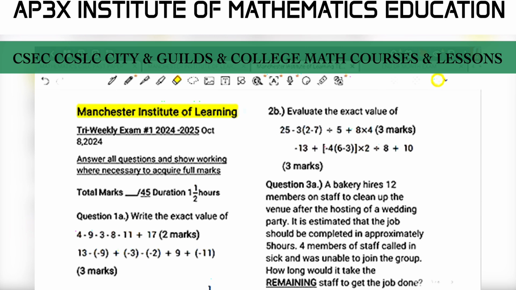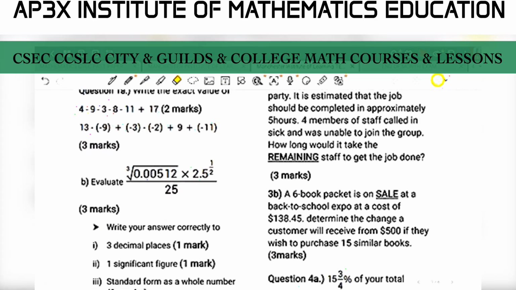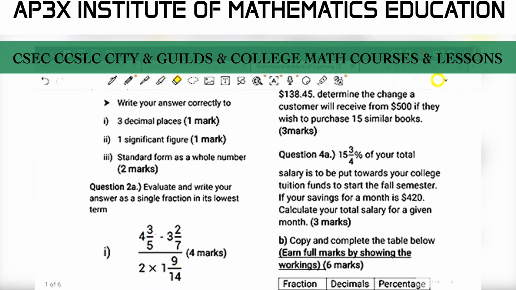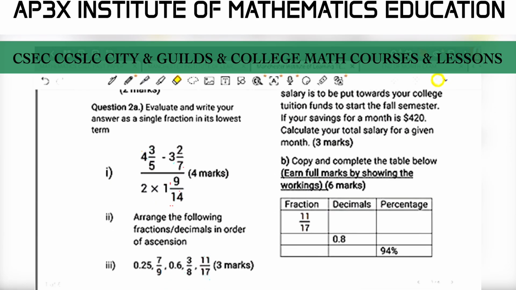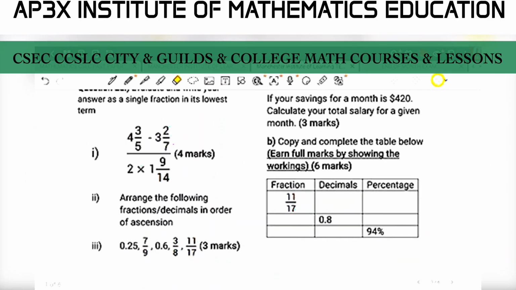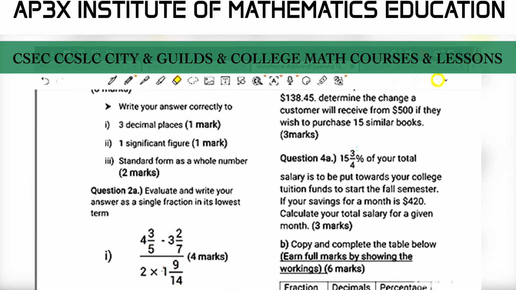And so the aim here is to test and assess if students are recollecting information from fundamental concepts such as integers, order of operations, knowing how to use the different functions on the calculator, approximation and rounding off, direct and indirect proportion, fractional operations, arranging numbers in ascending and descending order, conversions from fractions to decimals to percentage, and of course, last but not least, we're going to be targeting the concept of ratio and